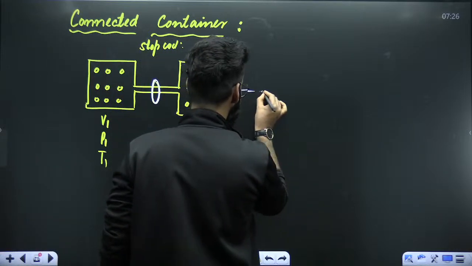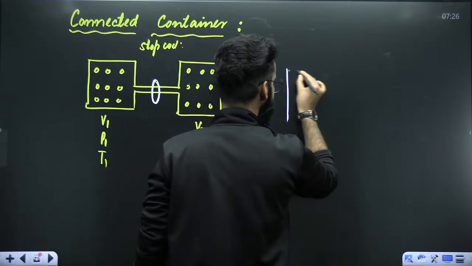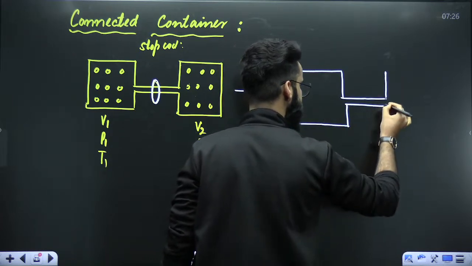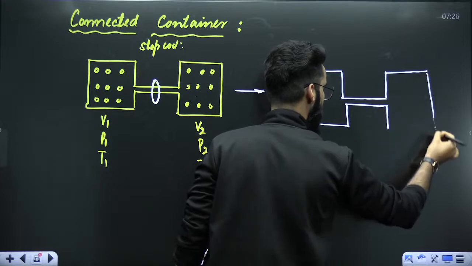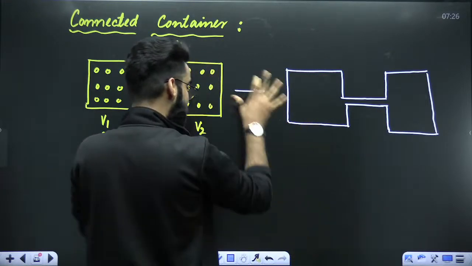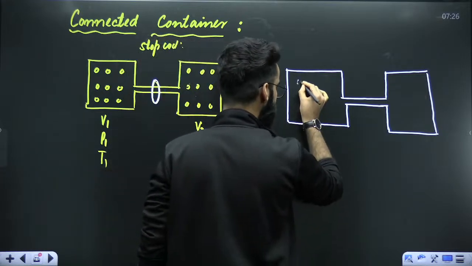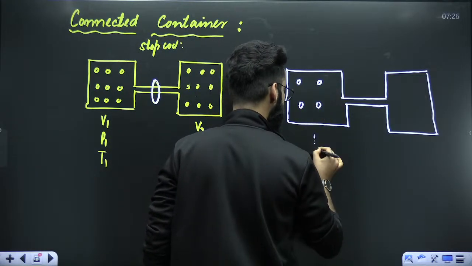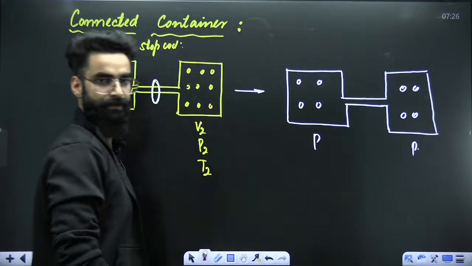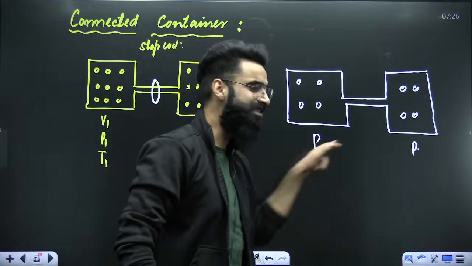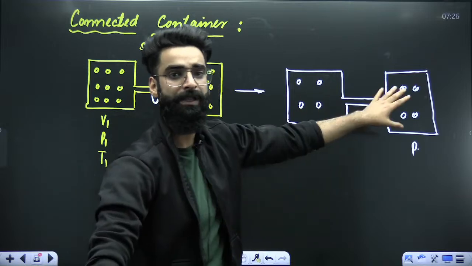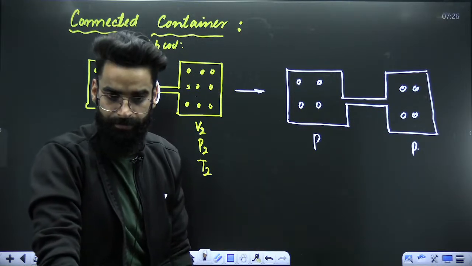Right? And my dear students, when the pressure becomes equal on both the sides, let's assume after the intermixing is done, the pressure on left hand side is P, on right hand side also, for example, it's P. Right? Is there any pressure difference now? Pressure difference now is not there. So will there be any net movement of molecules? There won't be net movement of molecules.